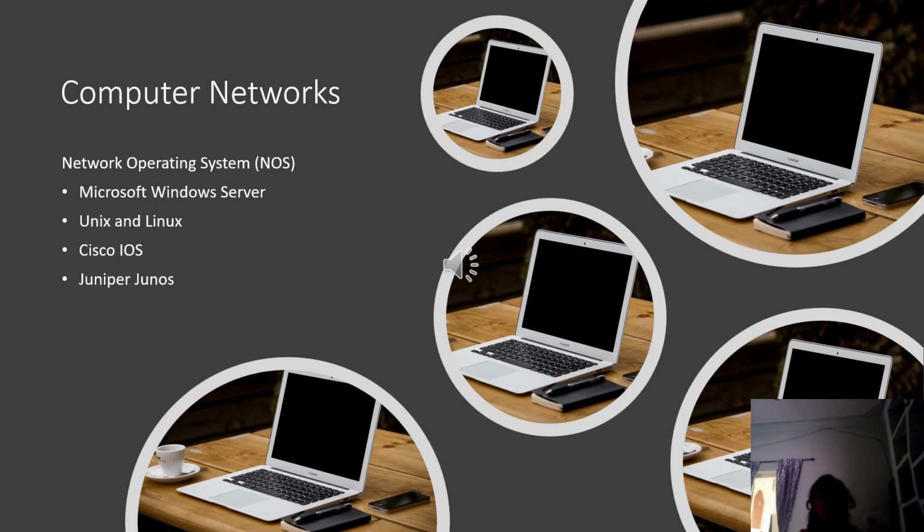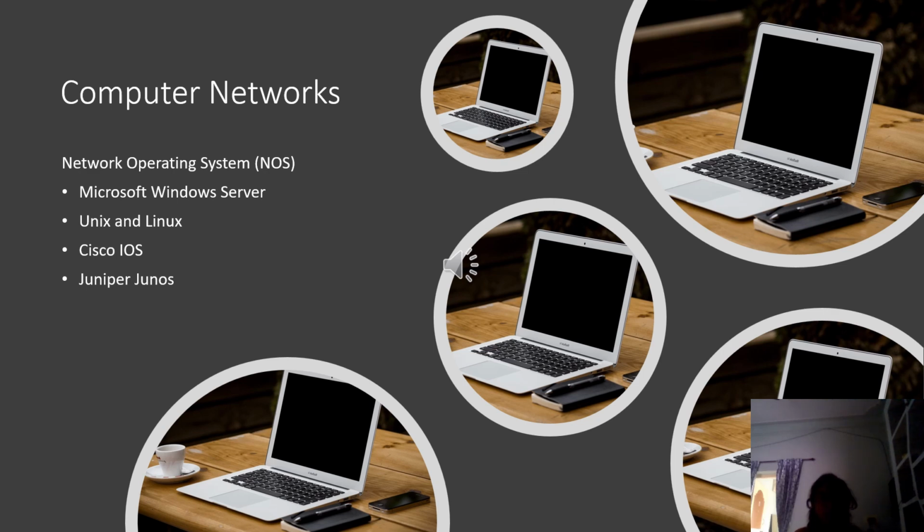I'll tell you what is meant by a server later on. These are large storage areas and they are able to communicate with all of the other machines. So they are known as servers.